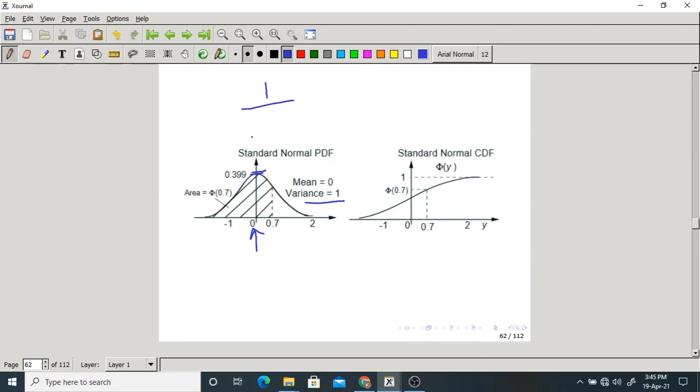What is that? 1 by root 2 pi e power minus x square by 2. Now this is the standard normal CDF. So phi of 0.7 is 0.7. Sorry, this value is given by the table.